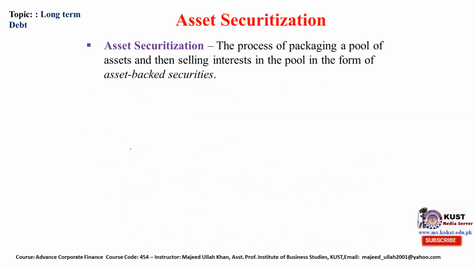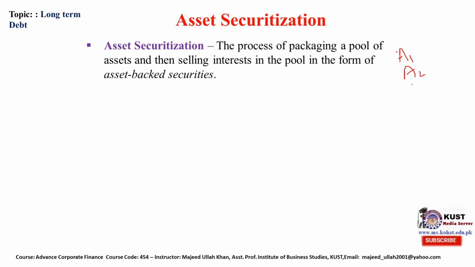Moving further, asset securitization. What is asset securitization? Asset securitization is basically the process of packaging a pool of assets and then selling interests in the pool in the form of asset-backed securities. For example, let's suppose the company has three assets, A1, A2, and so on.